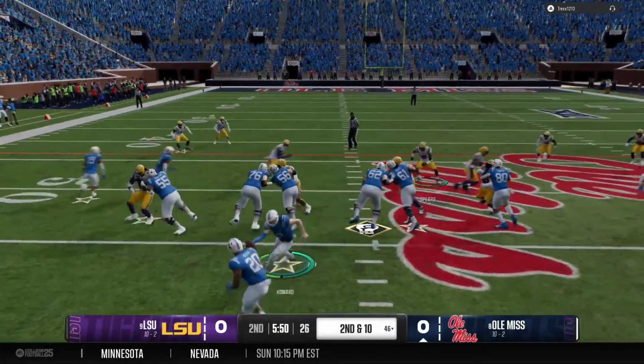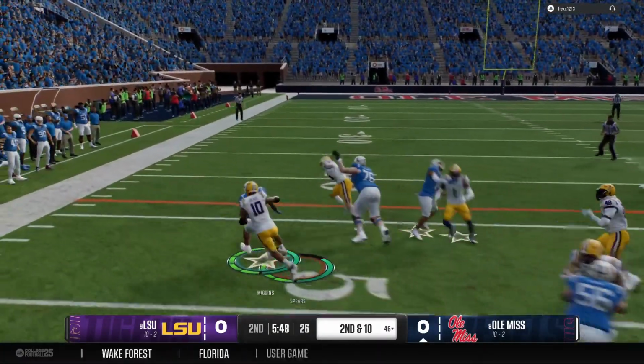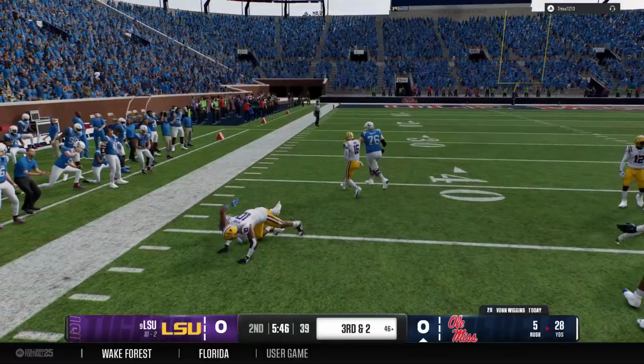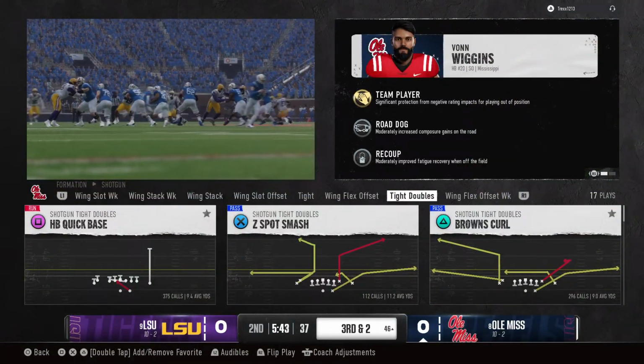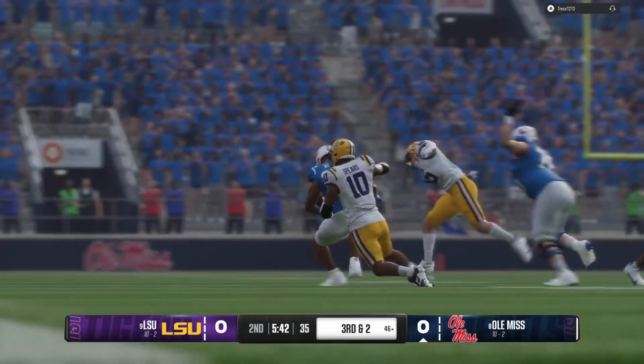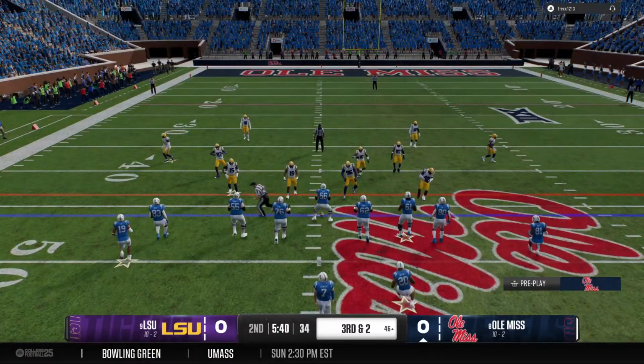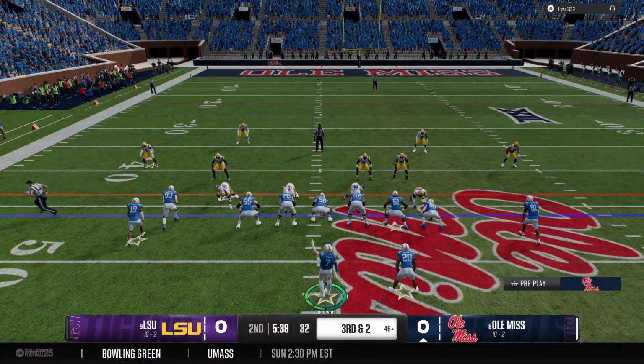Handoff heading left. And they tackle him, but a nice pickup on that running play. Man, you know, the back gets a lot of the attention here, and he's a good back. I love to see that offensive line win the battle of the line of scrimmage.